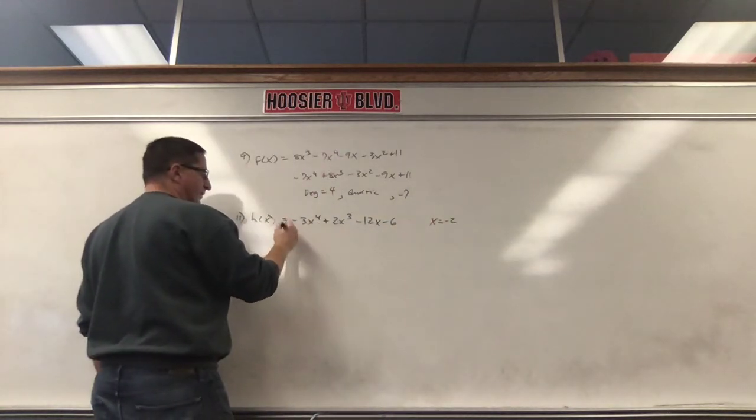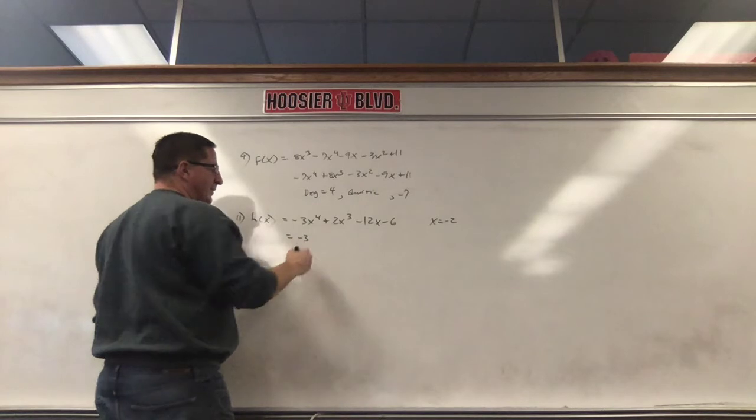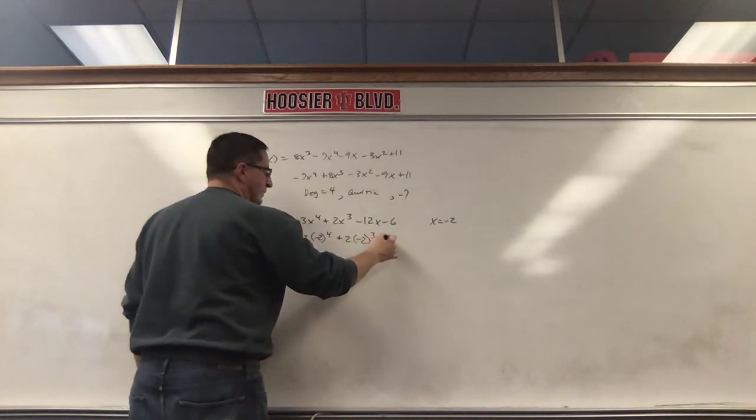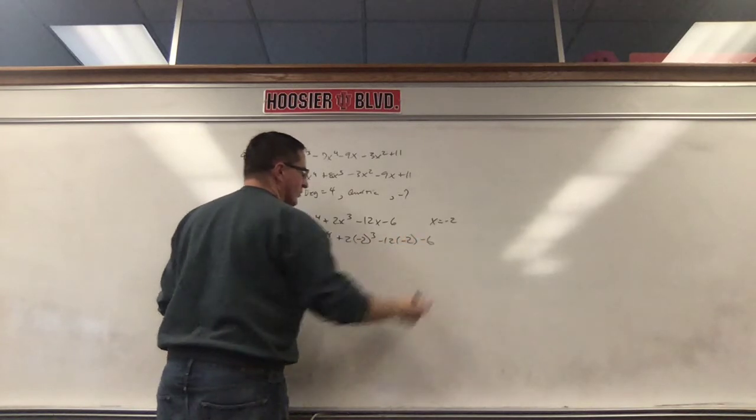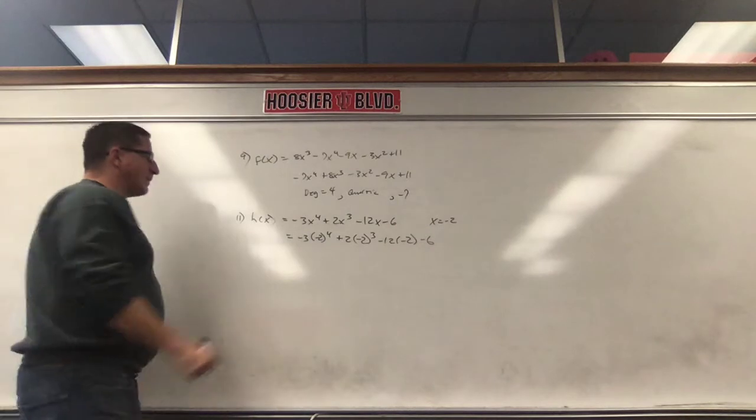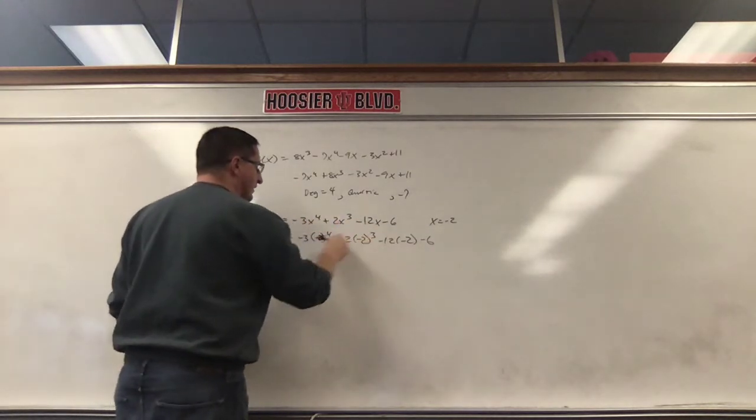Okay, we're plugging in negative 2 for all these x's. So negative 3, when you plug it in, put it in parentheses. Negative 2 to the fourth plus 2, negative 2 cubed minus 12, negative 2 minus 6. Why are we plugging in negative 2? Nothing special about it, just what they told us to. They told us to plug in negative 2, so we plug in negative 2 for each of these values.